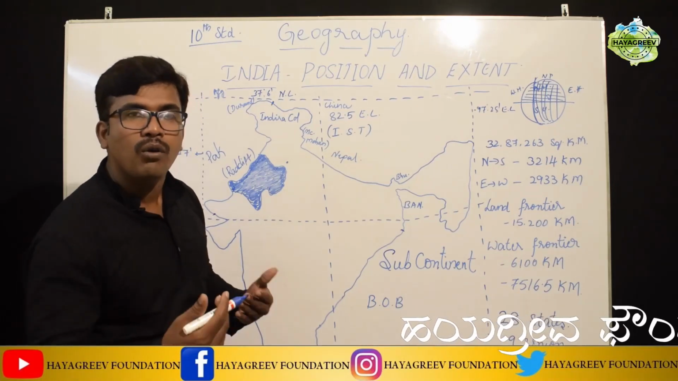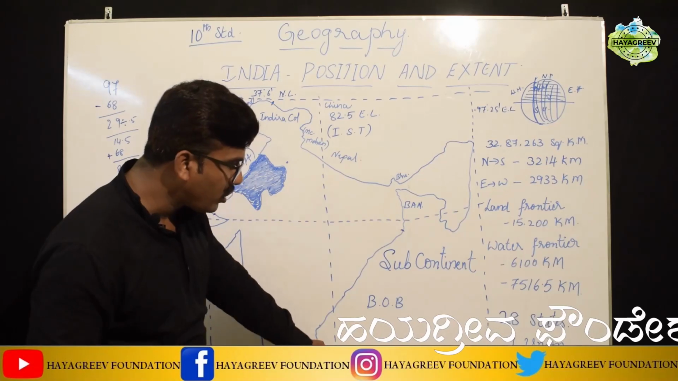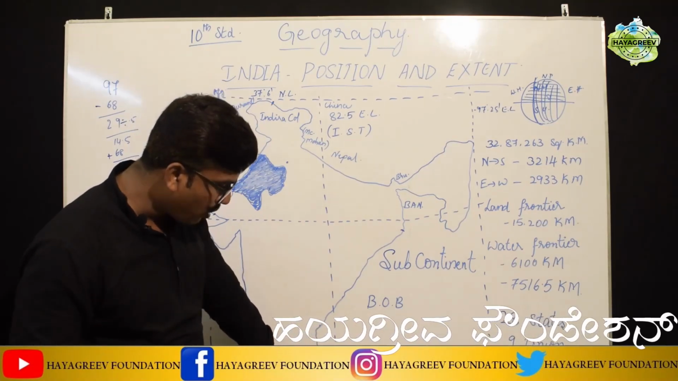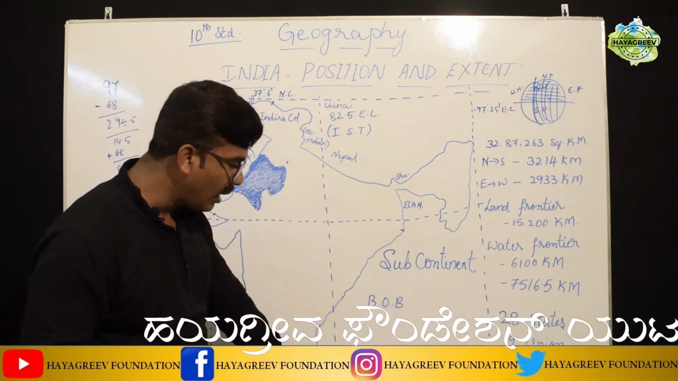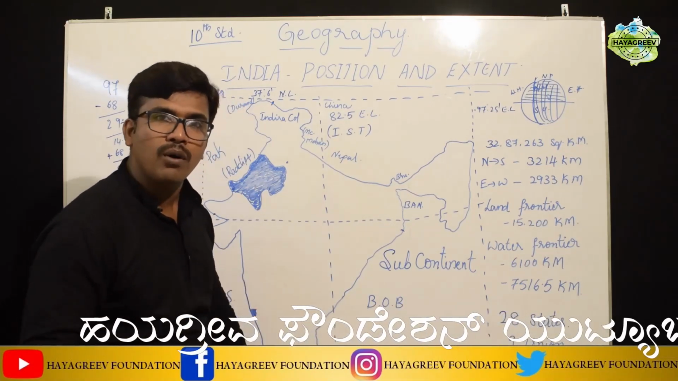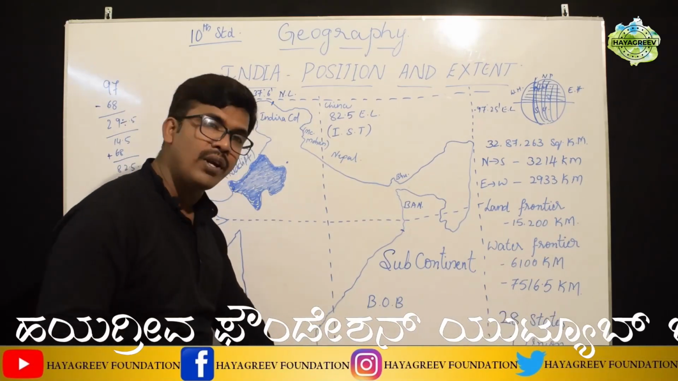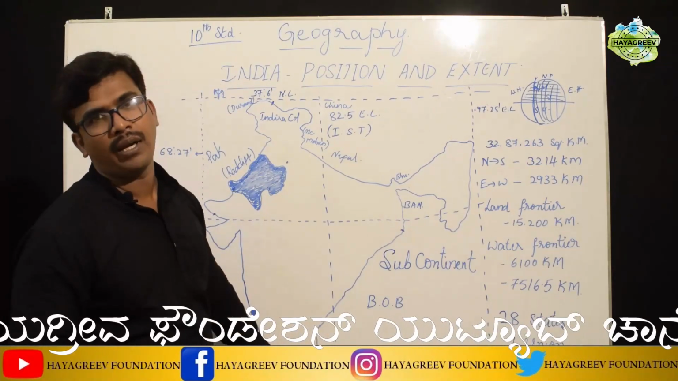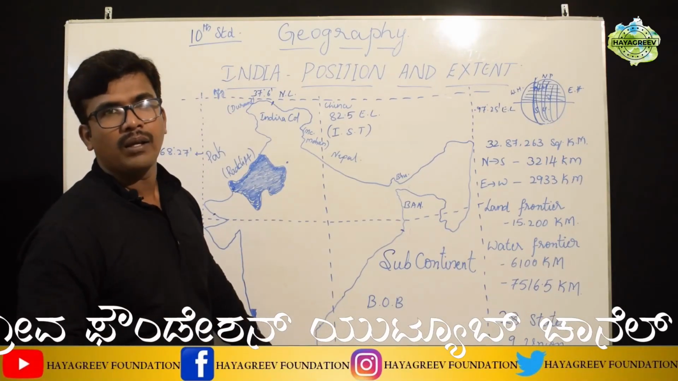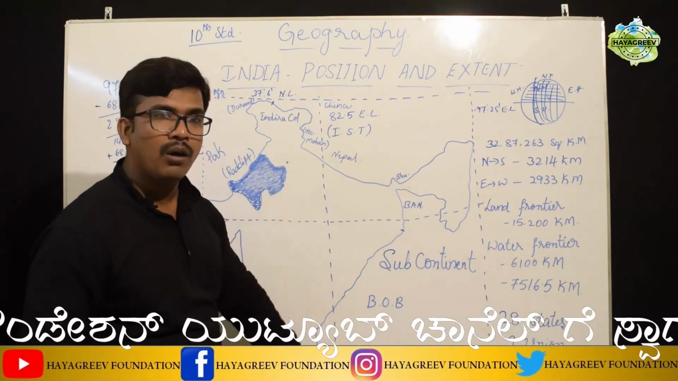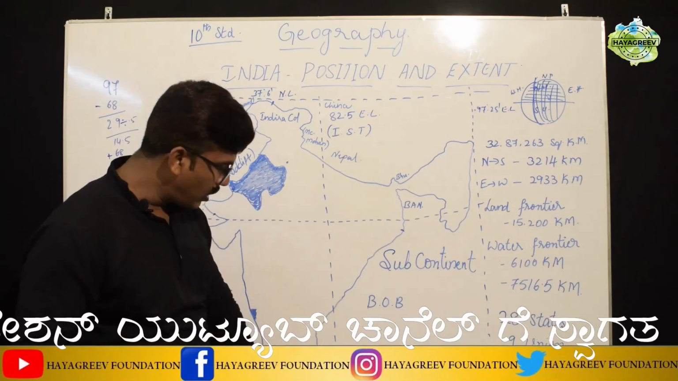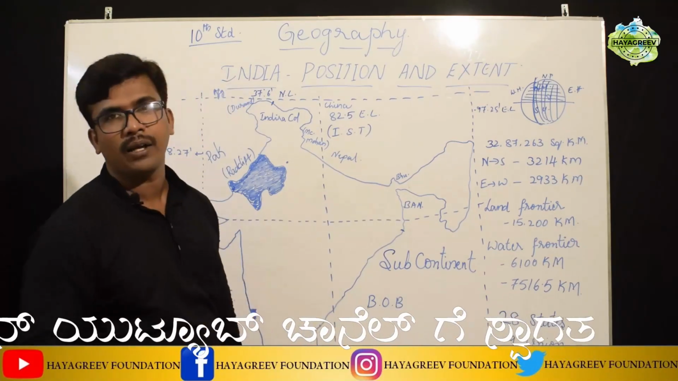Which are those water bodies? One is Palk Strait and the other is the Gulf of Mannar. These two water bodies separate Sri Lanka from India's mainland. Sri Lanka is located in the southeast part of India.